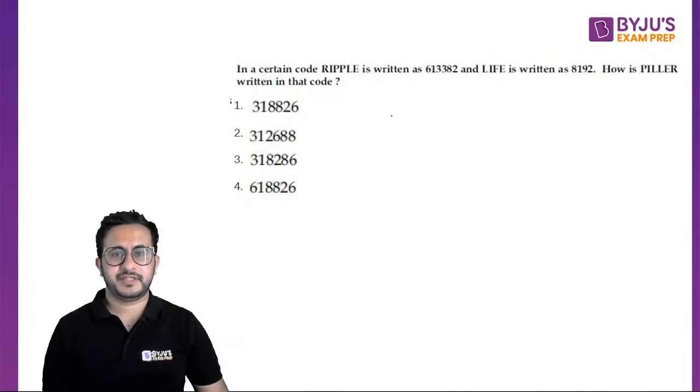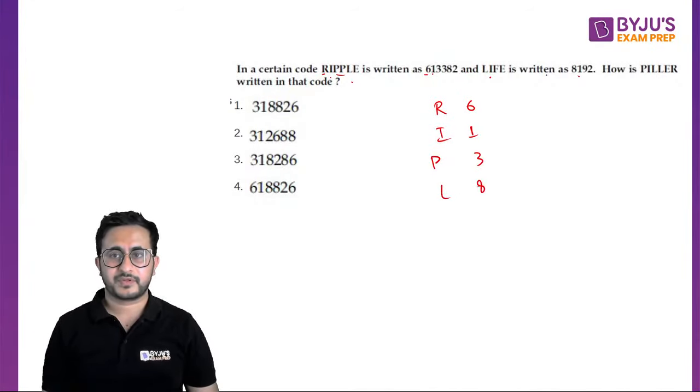Now in this case, what the coding thing is, they have given the corresponding code, like R is 6, I is 1, because we see I as 1 here also. Then P is 3. Then L is 8. You can see L here also. Then E is 2.